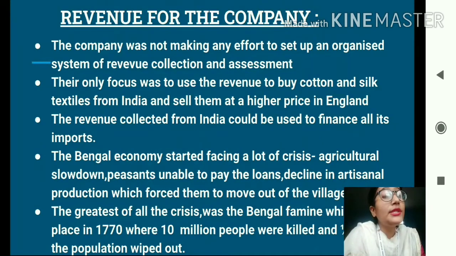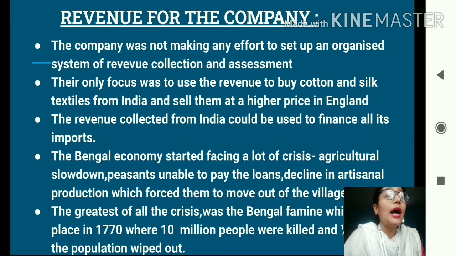But students, the most serious or the greatest crisis that was faced by Bengal was the famine, which took place in 1770. Famine is a situation where there is extreme scarcity of food. So students, this Bengal famine took the life of 10 million people. 10 million people were killed in this Bengal famine, and not only that, 1/3 of the total population was wiped out. That means they had to leave their village. They had to escape this situation of famine because there was no food at all. So they had to leave their village and migrate to some other places.